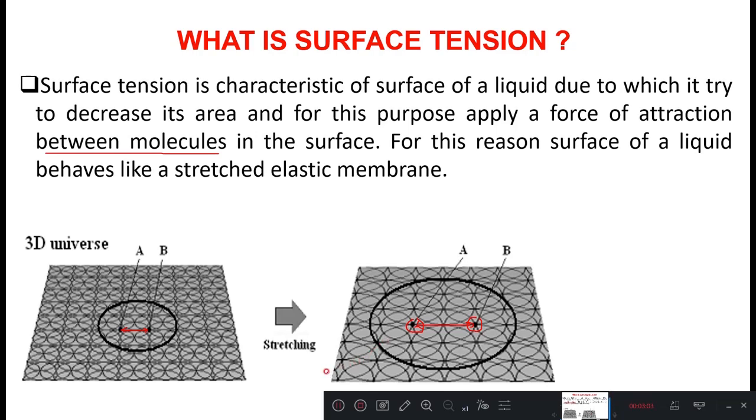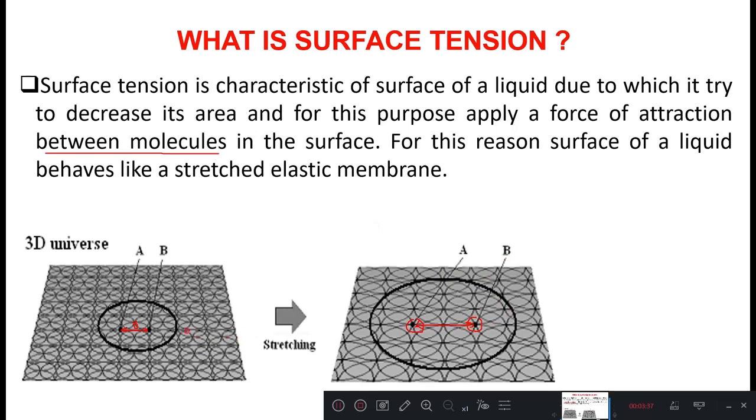The tension experienced by the molecules on the surface due to the attractive force is called surface tension. That's why I mentioned here surface tension is a characteristic of the surface of a liquid due to which it tries to decrease its area. Means whenever it is being stretched like this, it always wants to be at this length only, that is the distance r between the molecules. Always these molecules want to stay at a distance of r, even though they are being stretched.